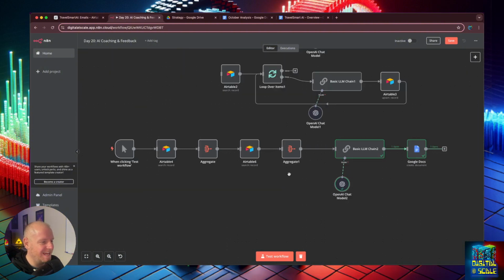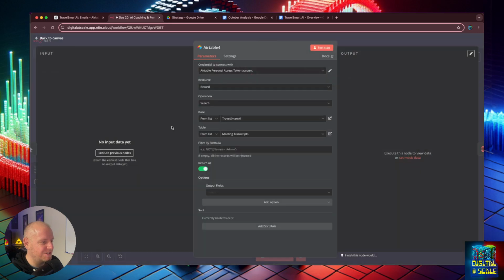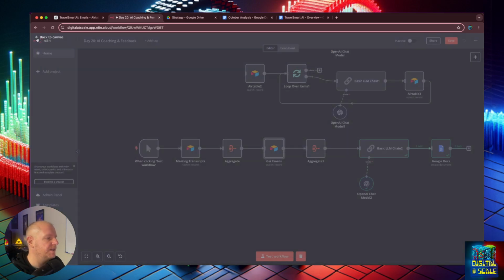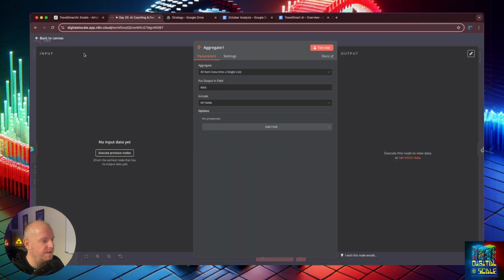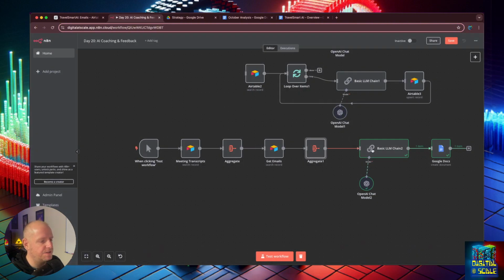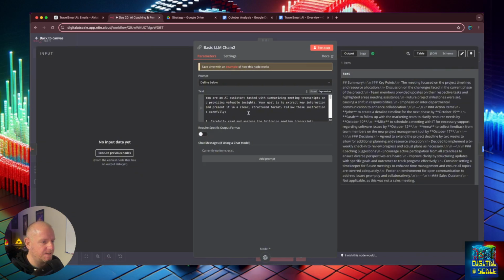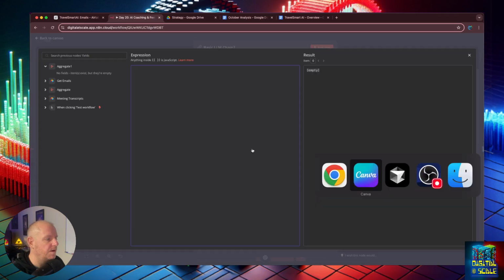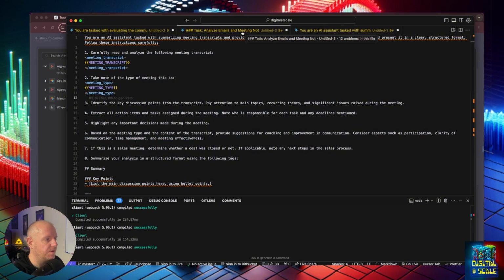So just a quick recap. What we did here is we are searching and we are getting our information from the transcripts. So meeting transcripts. We're going to go ahead and rename that right there. And then we're going to grab our get emails, and we're going to get the email analysis. Then these things are going to be aggregated into one. And then what we're going to do here is update this prompt. And we're going to go over here and grab the prompt.